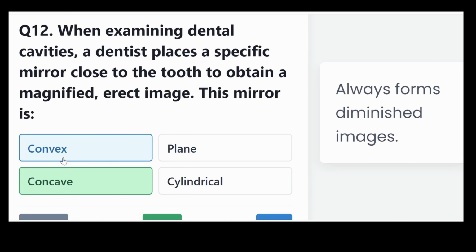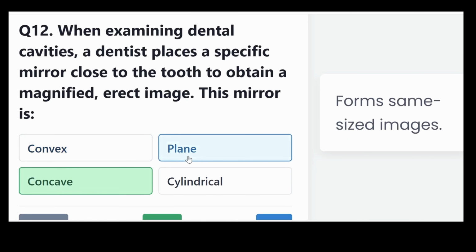Convex mirrors, on the other hand, always form diminished images. Plane mirrors always form the same size image, that is 1:1. Cylindrical is used for correcting astigmatism. This astigmatism is actually a defect in the eye.